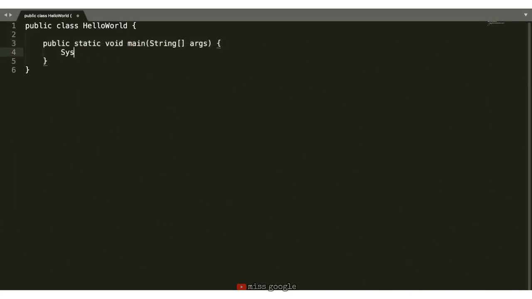We'll write System.out.println, open parentheses, "Hello world, it's me, Catherine", closing parenthesis, and then semicolon. The System.out.println portion gets us access to the outputting or printing functionality of Java. And in between the parentheses, we write what we want to output. In this case, hello, it's me, Catherine.